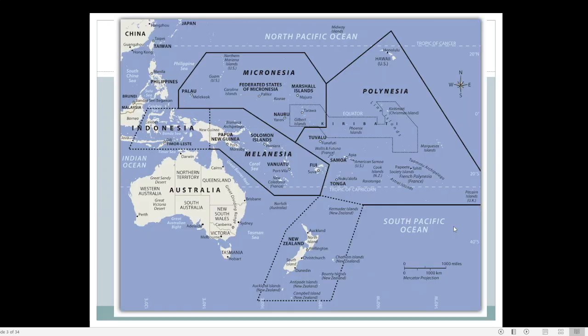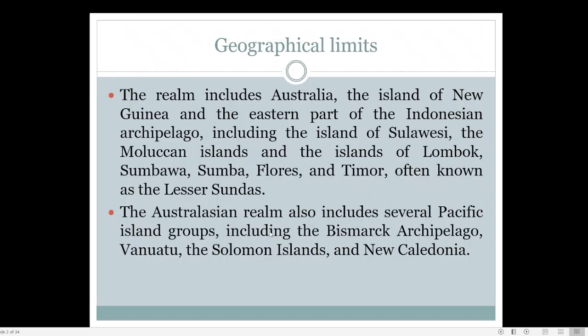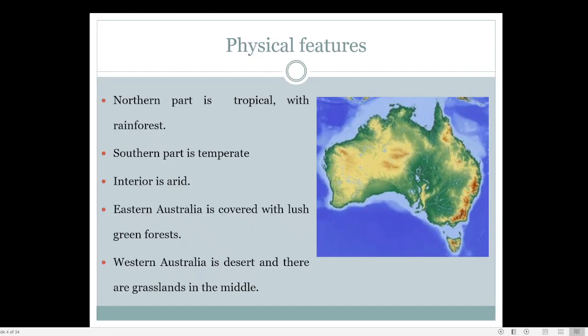What are the major cities present here? You can see Sydney and Brisbane. These are located on the eastern side of Australia, and these regions are covered with lush green forest. Lush means thickly covered. That is the meaning of the word lush.